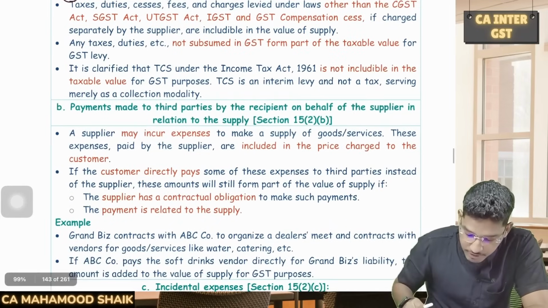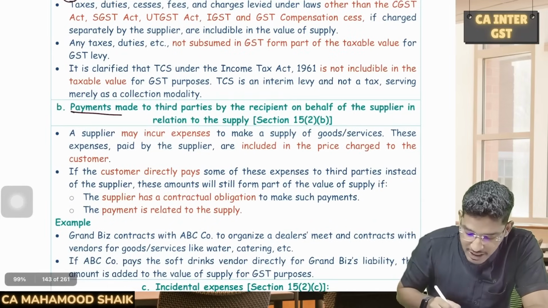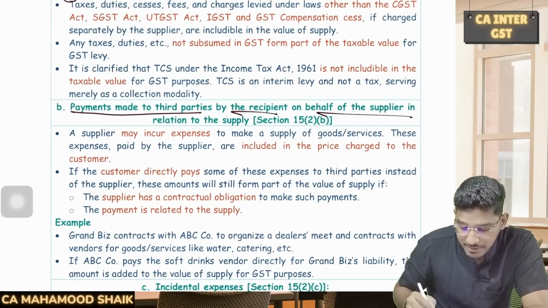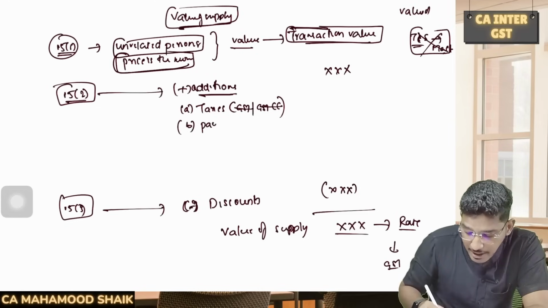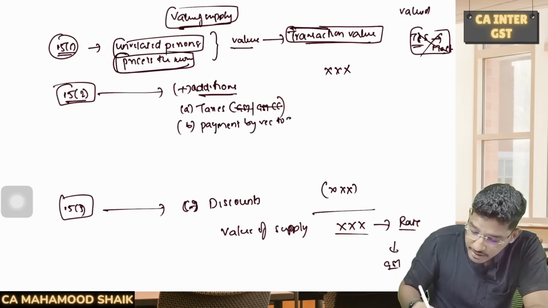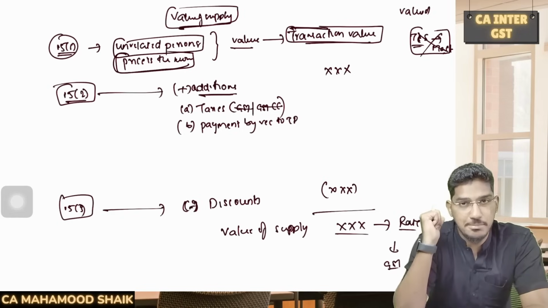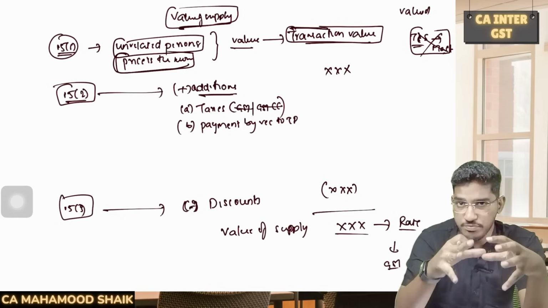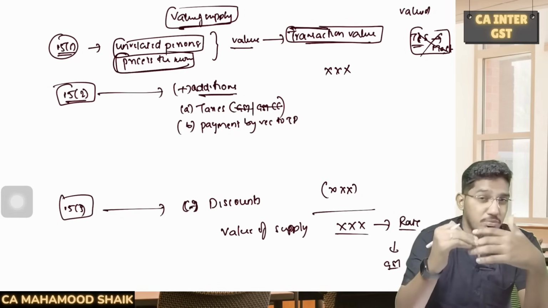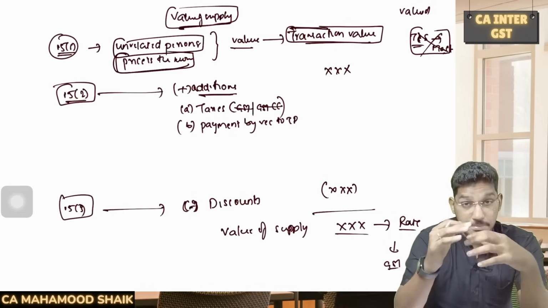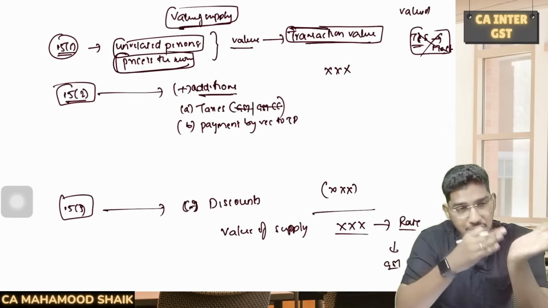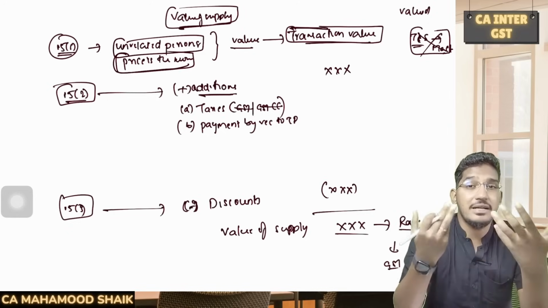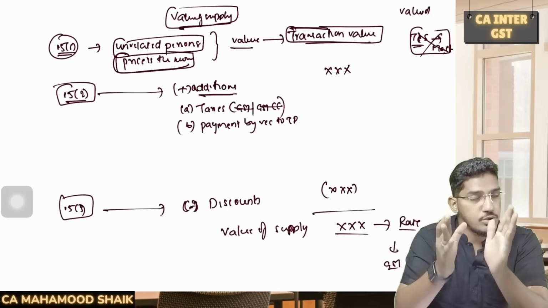Then the second item which should be added to the value of supply: payments which are made to a third party by the recipient on behalf of the supplier in relation to the supply. So what is the second item which is required to be added? Payments which are made by the recipient to whom? To a third party on behalf of the supplier. That means for the purpose of making the supply, the supplier is required to make some payment to a third party. The supplier is contractually obligated to make that payment to a third party.